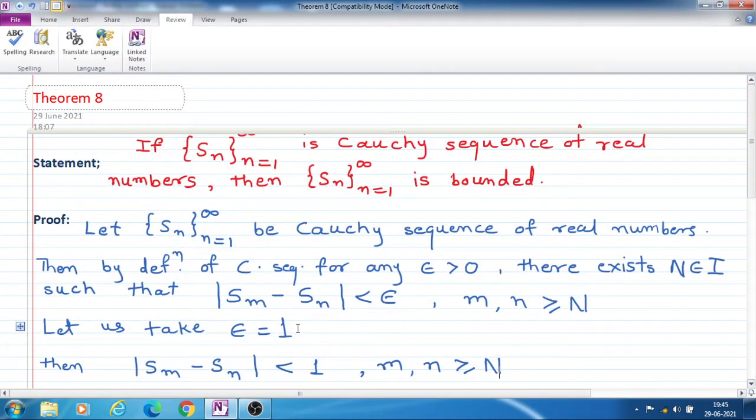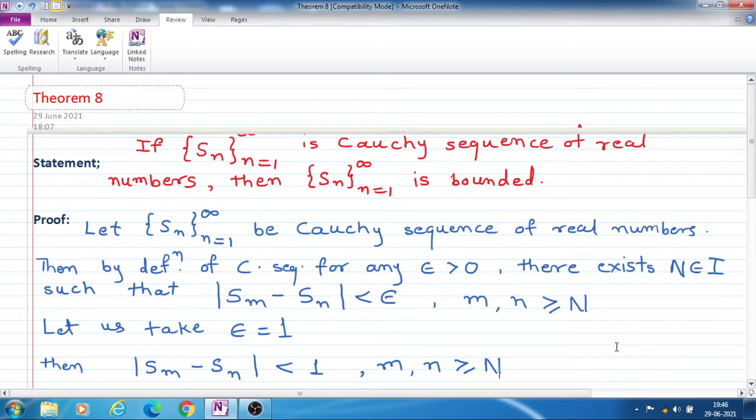In last lecture we have seen what is Cauchy sequence and theorem 7, that is, if a sequence of real numbers is a convergent sequence, then it is a Cauchy sequence. Now in this lecture we see the next theorem,